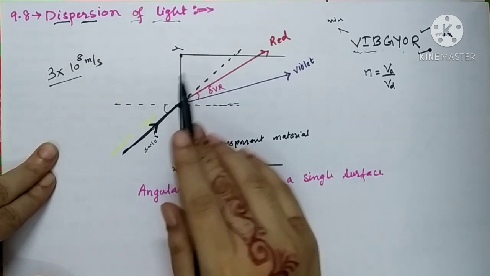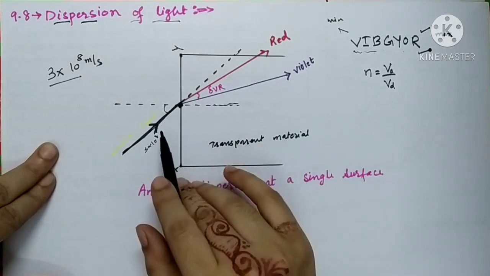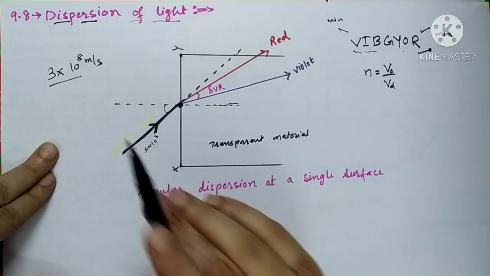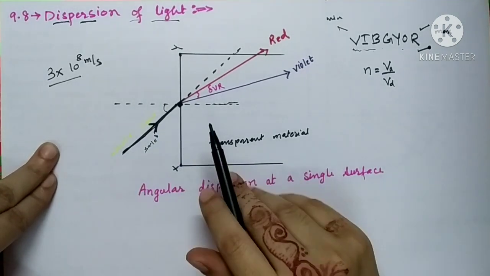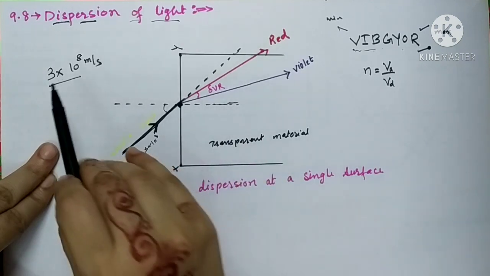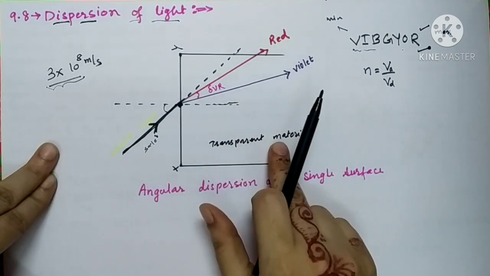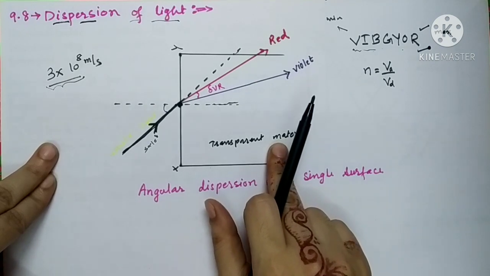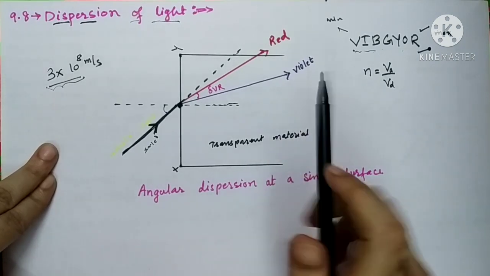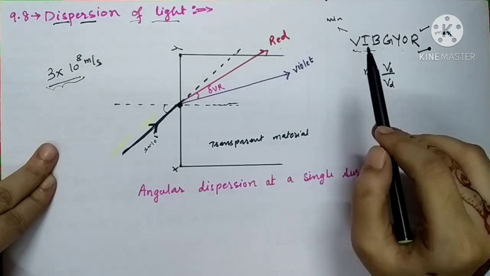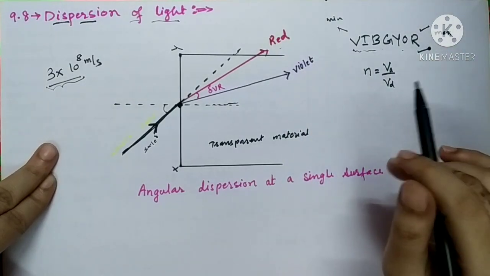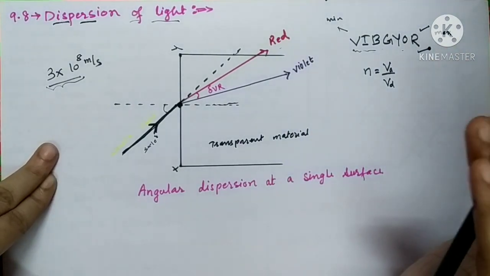Means the angle of refraction will be smaller than the angle of incidence. All the colors will travel with a speed less than 3 into 10 raised to 8 meter per second inside a glass medium. Out of these 7 colors, red color has the maximum velocity, whatever be the velocity that we are going to calculate.